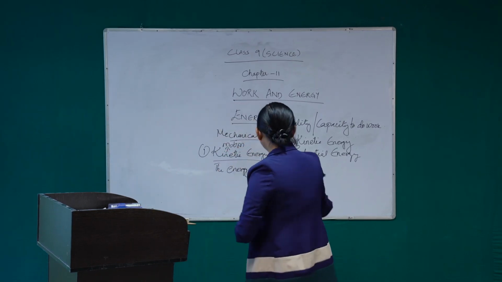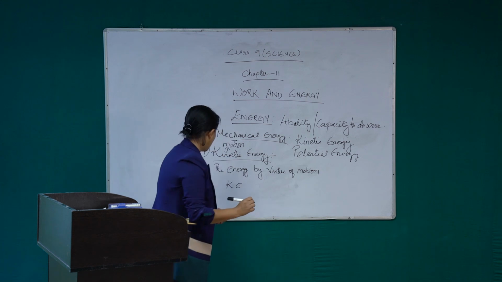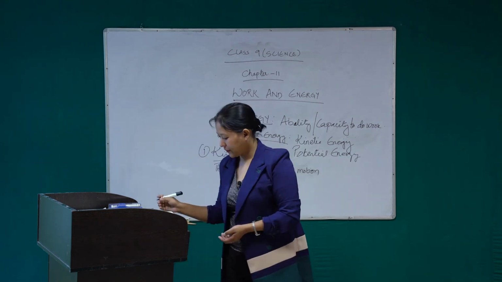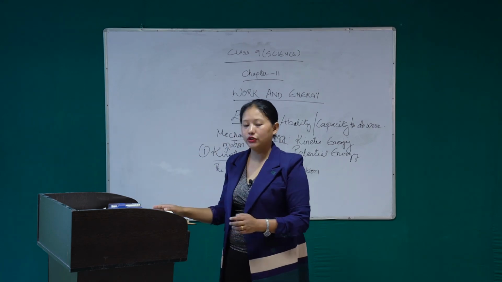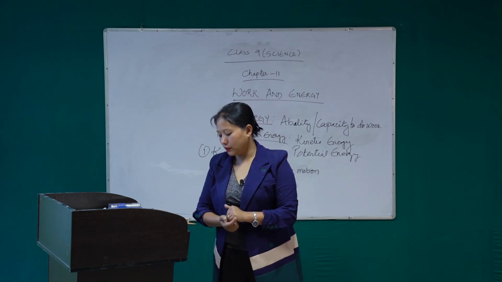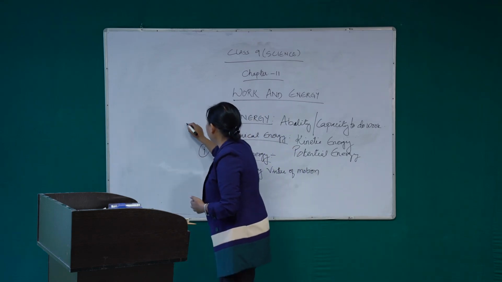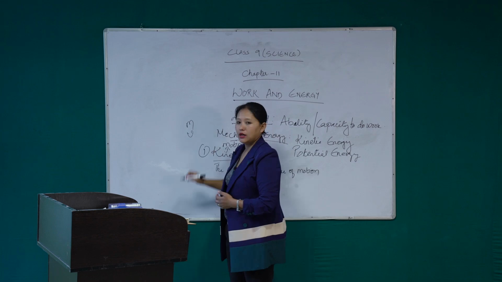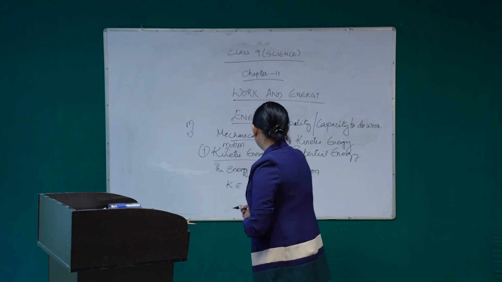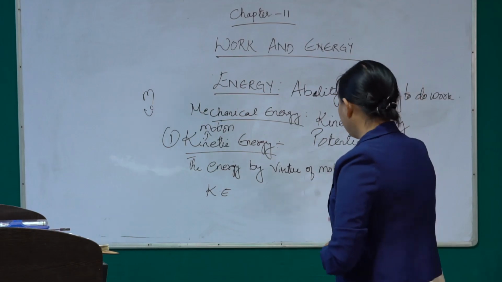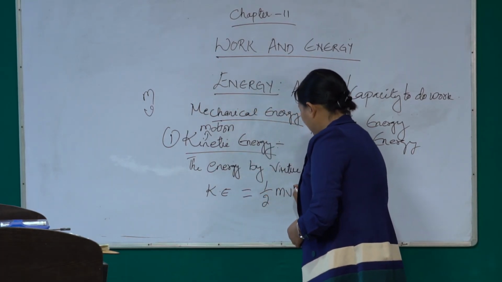So kinetic energy is denoted by the letter Ke, and the unit is joule. Whenever an object has mass m, moving with a velocity of v, then we can say that the body possesses kinetic energy. Mathematically, kinetic energy can be written as Ke is equal to half mv square.